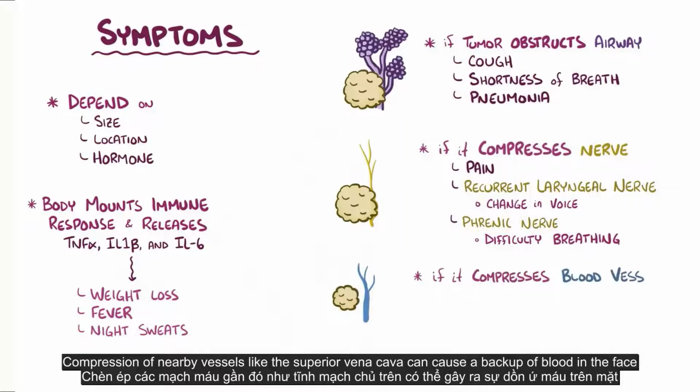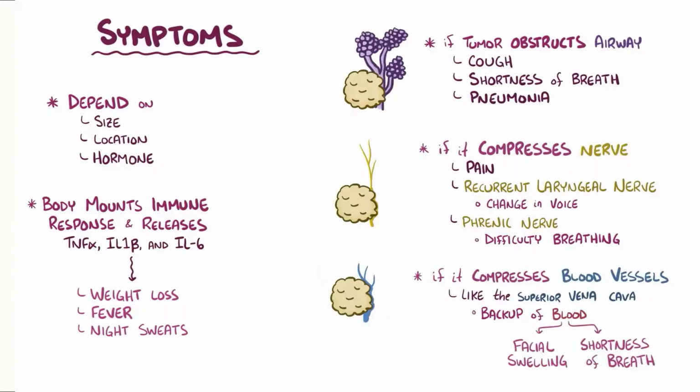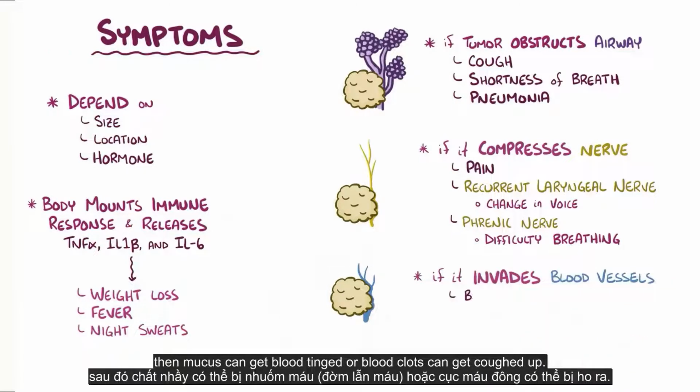Compression of nearby vessels like the superior vena cava can cause a backup of blood in the face, leading to facial swelling and shortness of breath. Finally, if a cancer cell invades into a blood vessel, then mucus can get blood-tinged or blood clots can get coughed up.